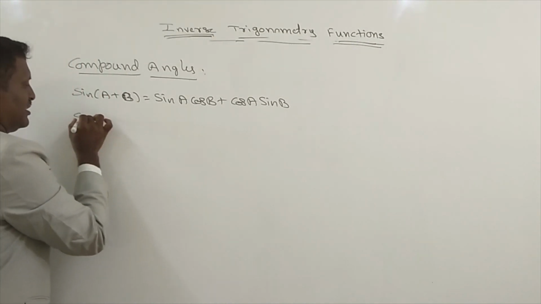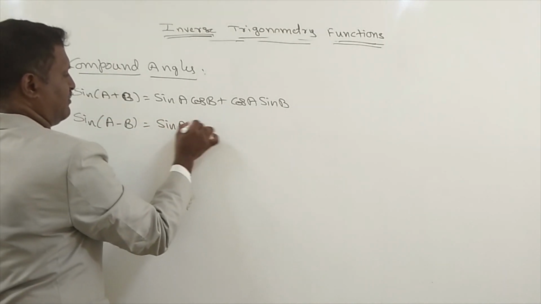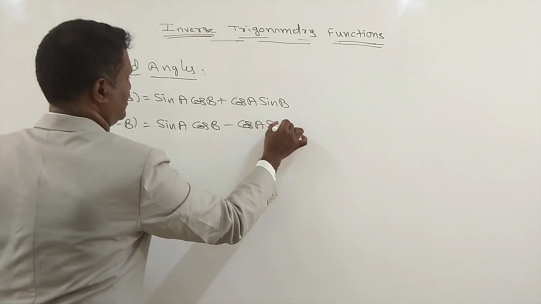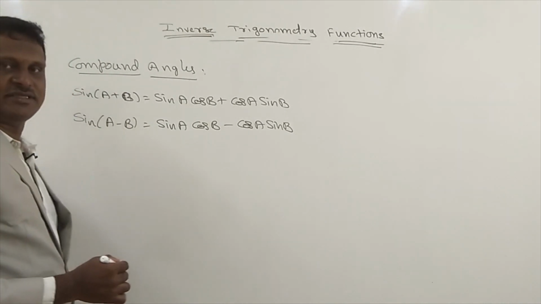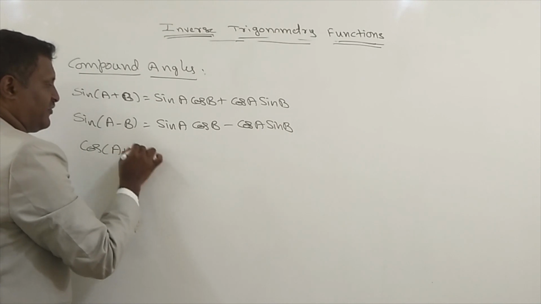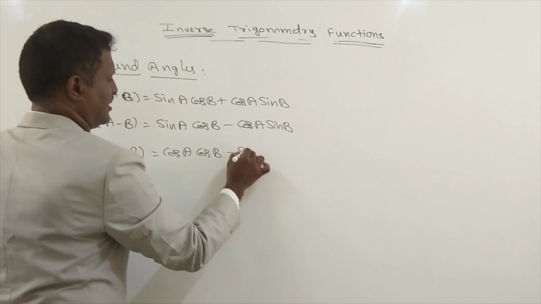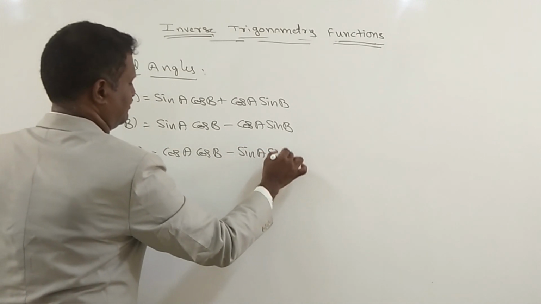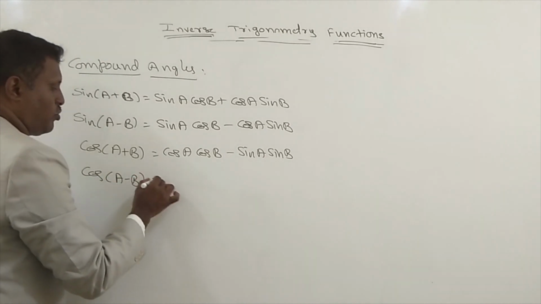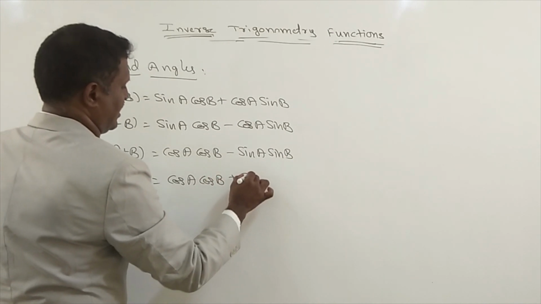Again, next formula, sine of A minus B. What we can write: sin A cos B minus cos A sin B. Again, cos of A plus B formula: cos A cos B minus sin A sin B. Again, cos of A minus B formula, what we can write: cos A cos B plus sin A sin B.